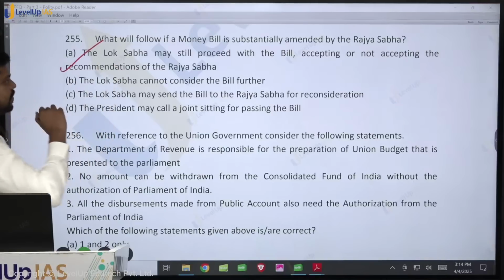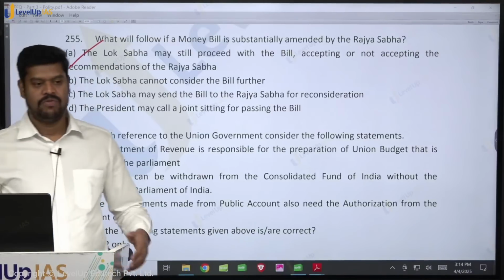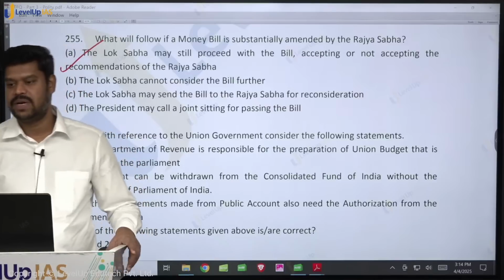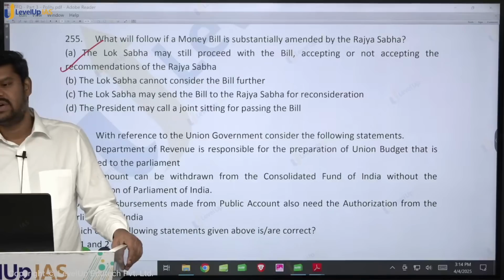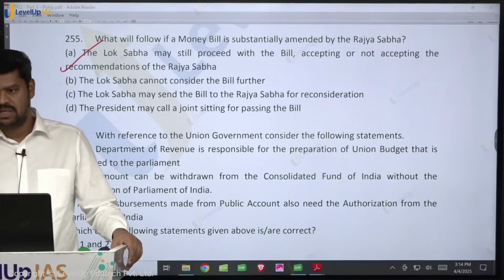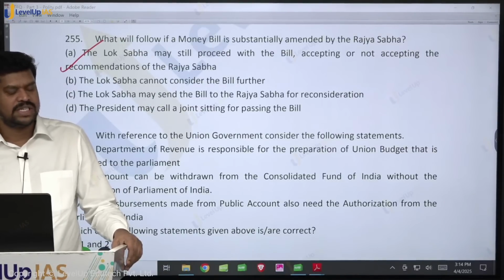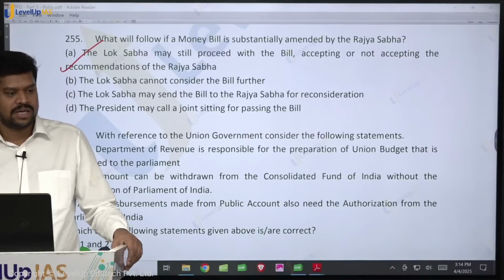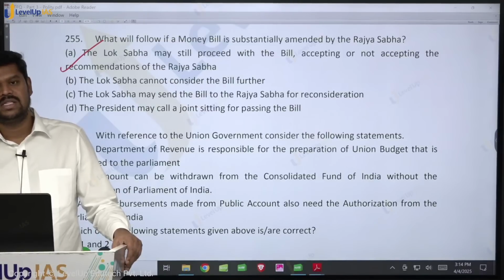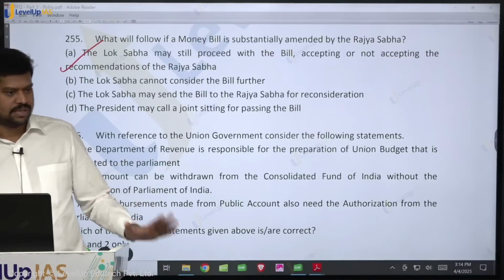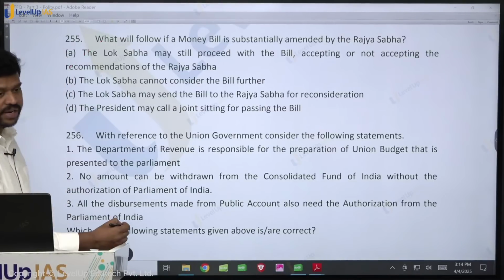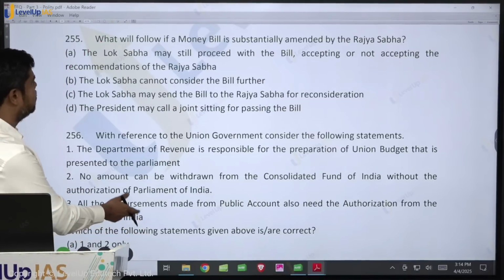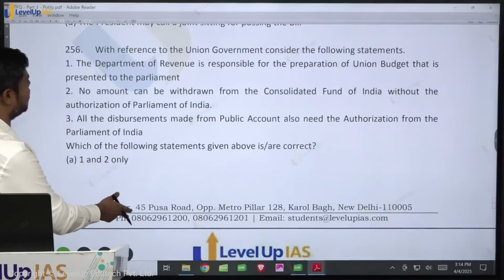Is the decision of the speaker subject to judicial review with regard to certifying a bill as a money bill? Yes, already we have a precedent. I think the 2017 finance bill which was certified as a money bill is still with regard to the judiciary. A judgment was given, but I think now it has been taken by a larger bench, which is still there in the judiciary. So therefore, is it subject to judicial review? The answer is yes. Again, on the grounds of malafide intention, because if there was a malafide intention behind certifying a bill as a money bill, it can be judicially reviewed.